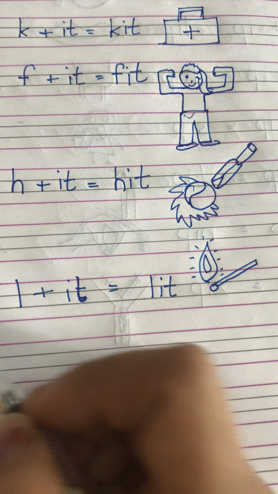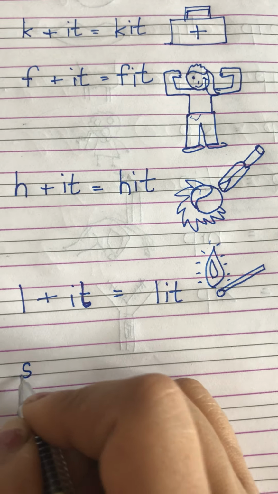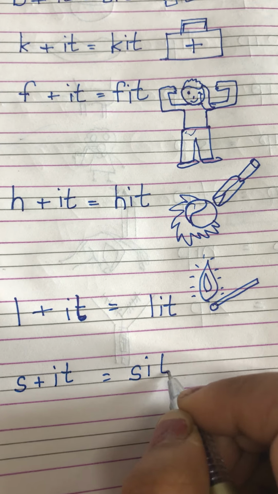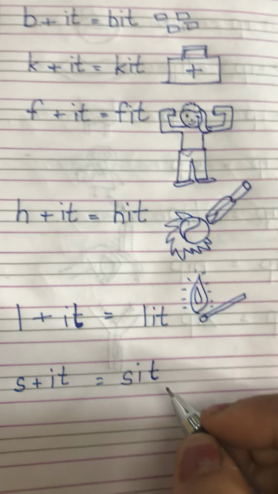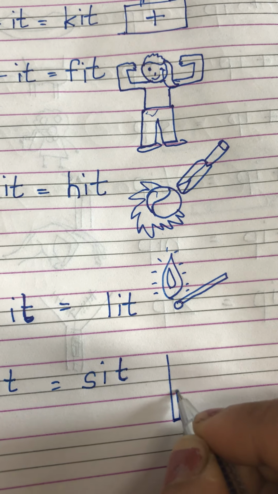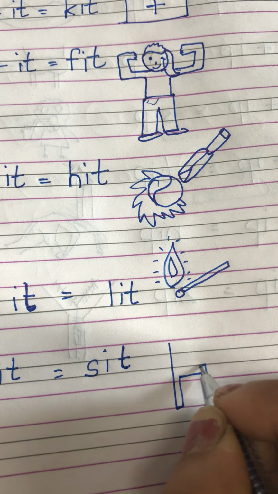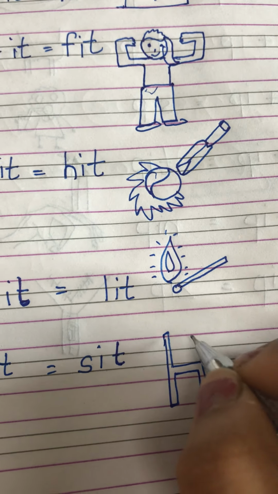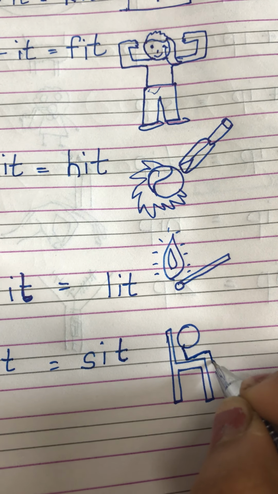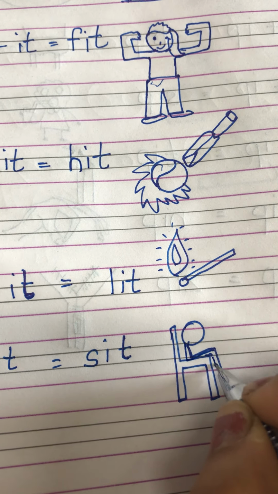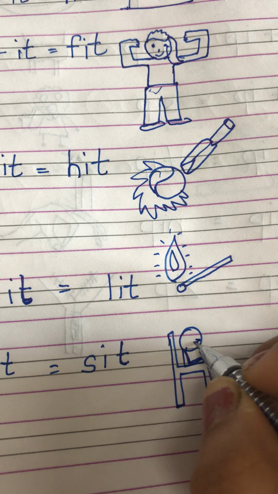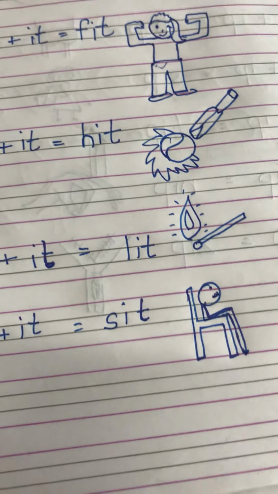Now the next one is sit. S plus it is equal to sit. Sit means to take a seat. First let's make a chair over here. So this is our chair, and now make a person who is sitting here. So this is sit.